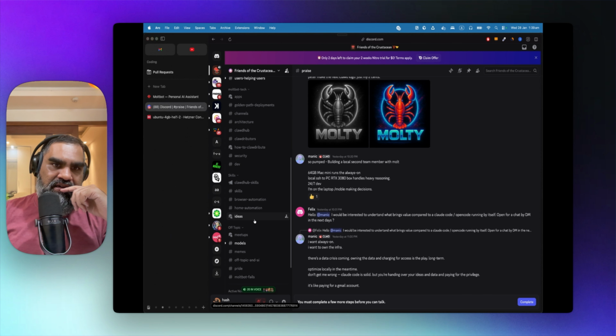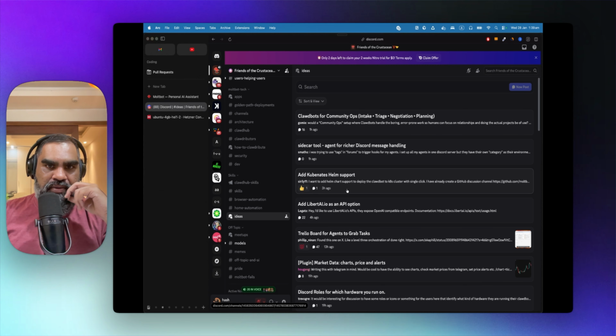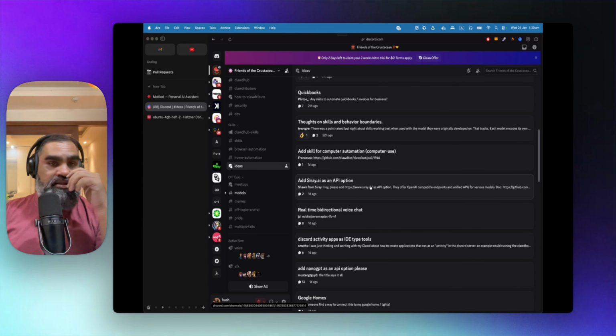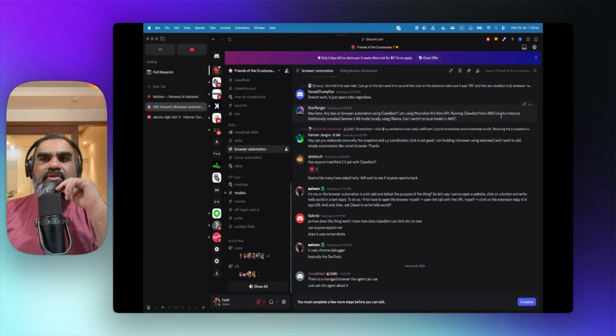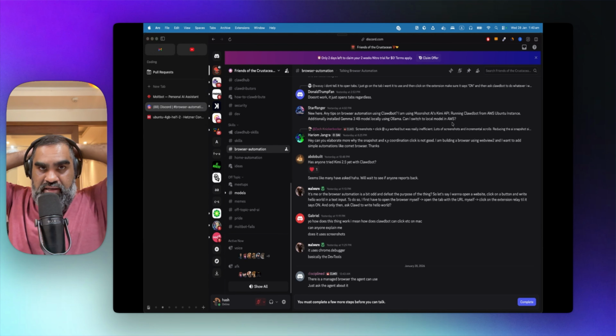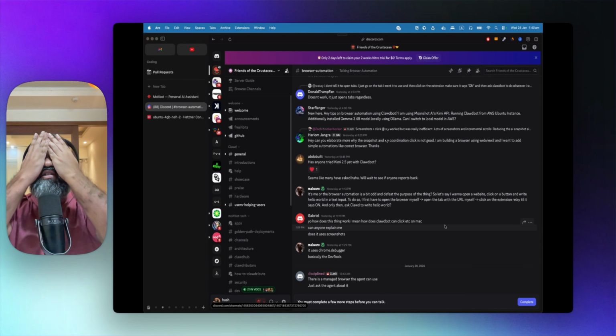Hardware praise. There are some Clawdbots here: Clawdbots for community ops, intake triage, negotiation planning, a sidecar tool agent for richer Discord message handling. Add Kubernetes, probably. That will mean that you can actually deploy on Kubernetes. Browser automation. Kimi API running Clawdbot from an AWS Ubuntu instance. I will actually cover using a local LLM, using Ollama or vLLM. It's actually totally free, apart from the tools and MCP servers that you use. I will see you in the next video.